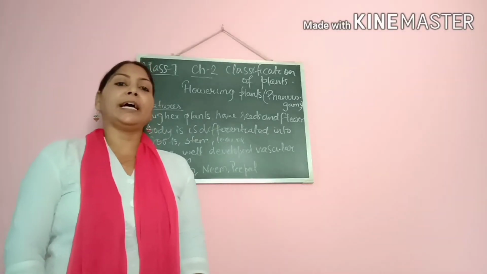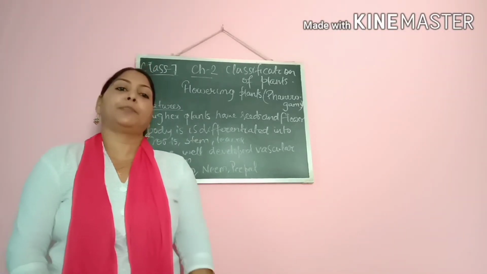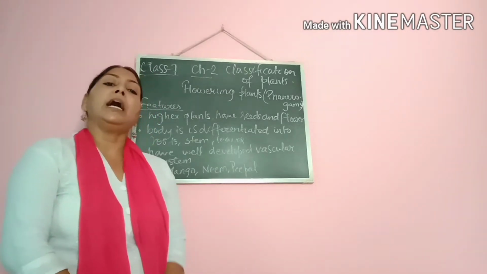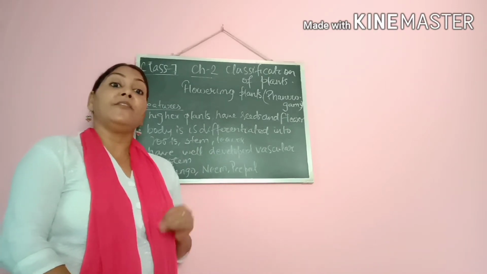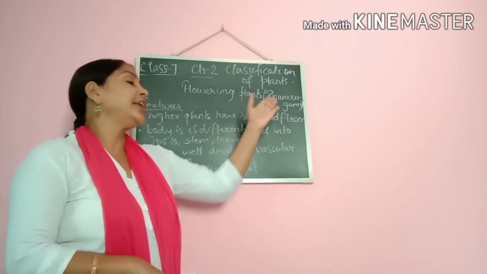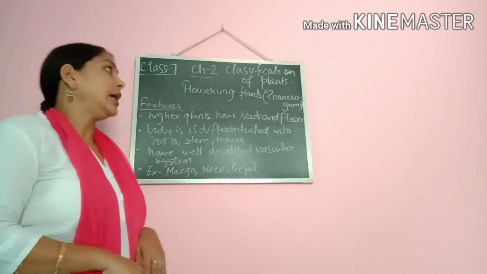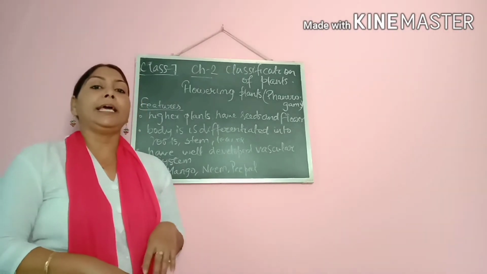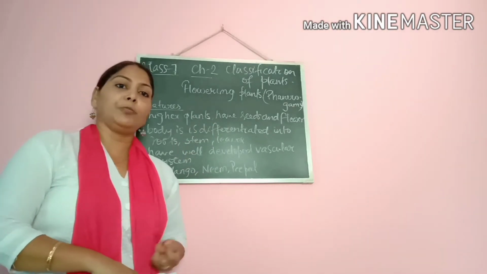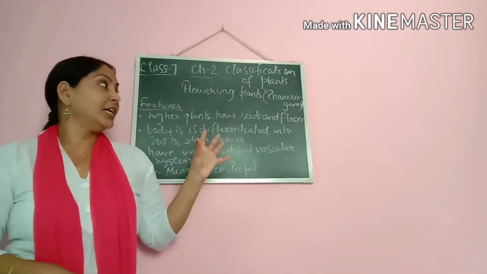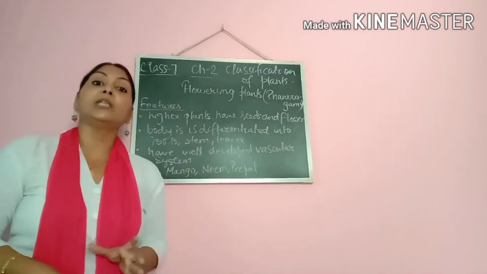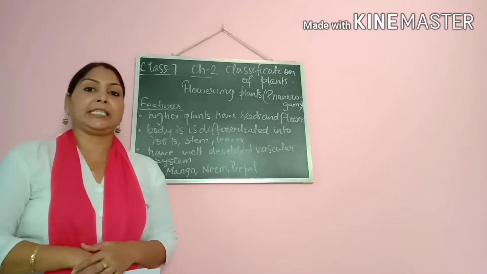As you know, in the previous class we have learned about the cryptogames, that is non-flowering plants. Now today I am here with another category of plants, that is flowering plants, and the biological term for flowering plants is phanerogames. So what is phanerogames, or what are the basic features of flowering plants? The first basic feature you must have understood: flowering plants means all the plants will bear flower. It will bear fruits, it will also bear seeds, right?